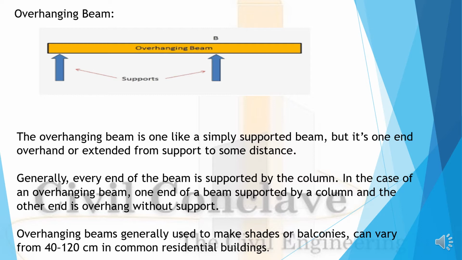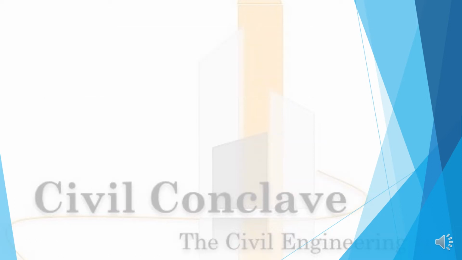Overhanging beams are generally used to make shades or balconies, and the overhang can vary from 40 to 120 centimeters in common residential buildings.